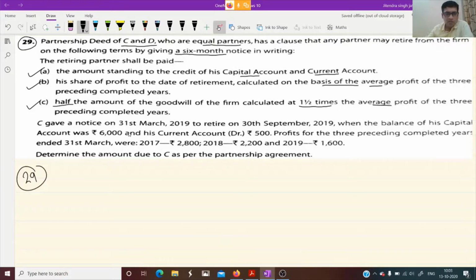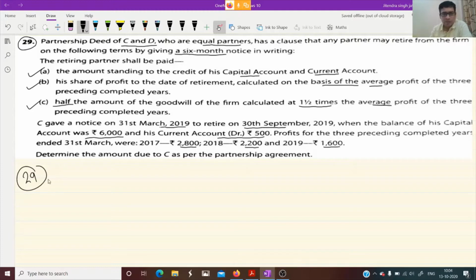C gave notice on 31st March 19 to retire on 30th September 2019. It means C is retiring after 6 months. When the balance of his capital account was 6,000 and the balance of his current account debit given was 500. Profit for the 3 preceding completed years were 2800, 2200 and 1600.